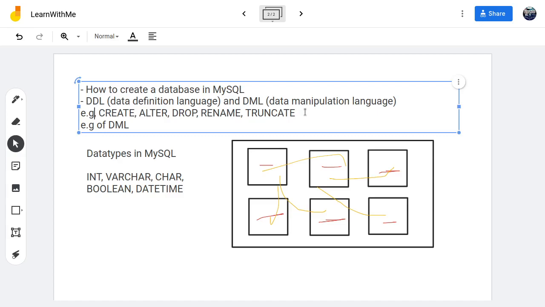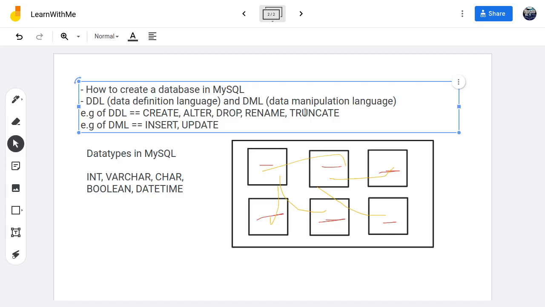Examples of DML, the one we use to manipulate data. For example, we can check what we can actually insert. Insert is a keyword, so we'll say insert into. We can update data, so we can update the database with some data. So right now we are manipulating data.